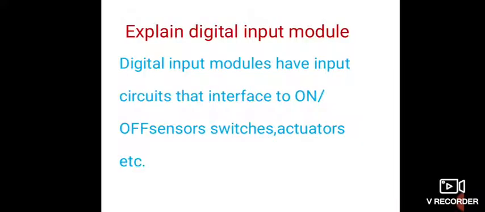Then explain the digital input module. The digital input module has input circuits that interface to on-off sensors, switches, actuators, etc. The digital input module will read the external world in the form of digital information through some sensors or by using switches. For the digital input module, you can refer to the diagram here.